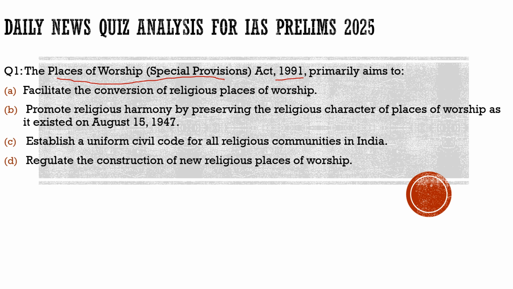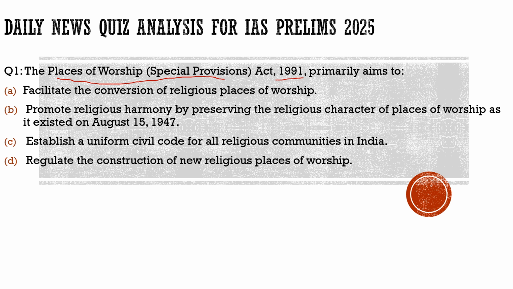On the day of 15th August 1947, whether a place was a mosque, a Hindu temple, or a church, it will remain the same, and no court would be allowed under this act to entertain such cases if they arise.